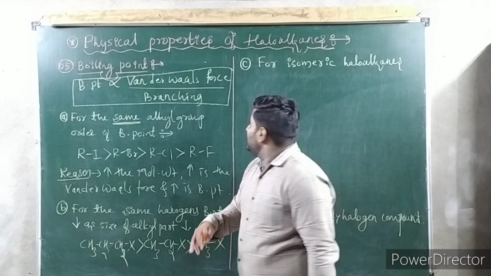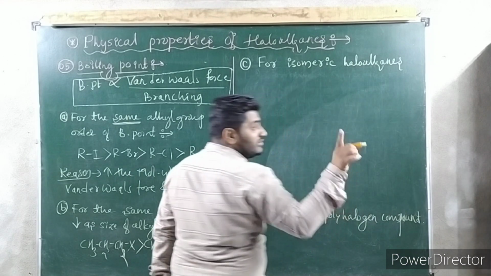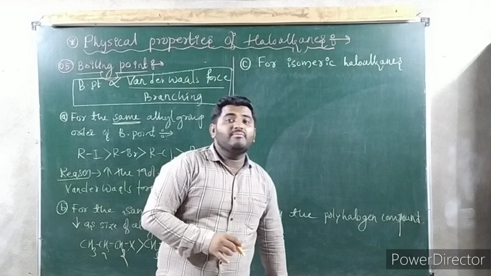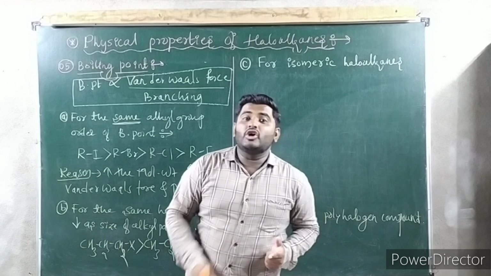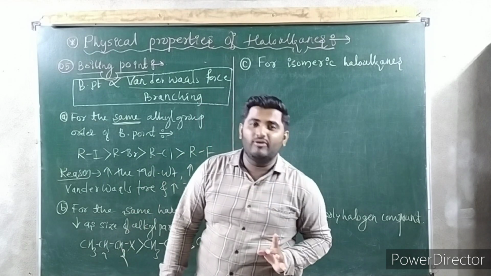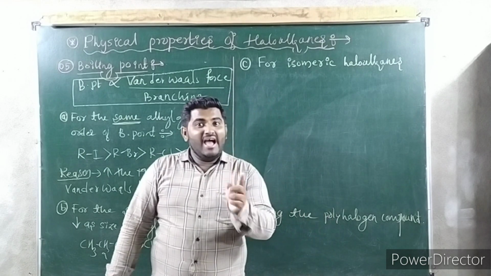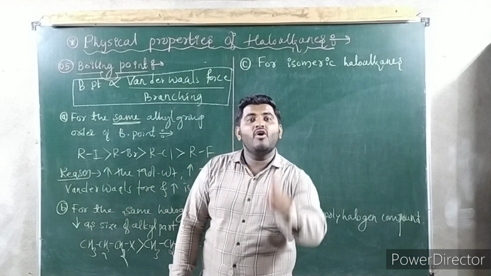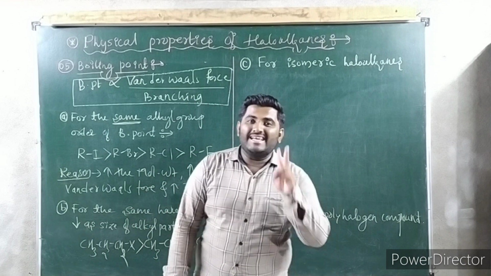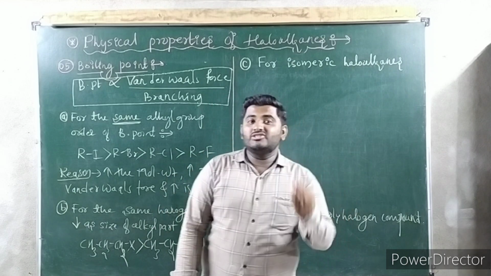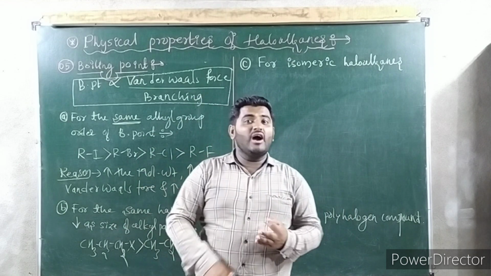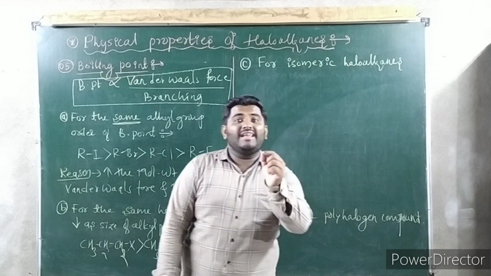I hope you understood. So next one, for isomeric alcohol, this is very important. Isomeric means it is having same molecular formula but different structural formula. Talking about primary, secondary and tertiary haloalkanes. You know primary haloalkanes, halogen attached carbon should have only one substituent. Secondary means halogen attached carbon should have 2 substituent. Tertiary means halogen attached carbon should have 3 substituent.